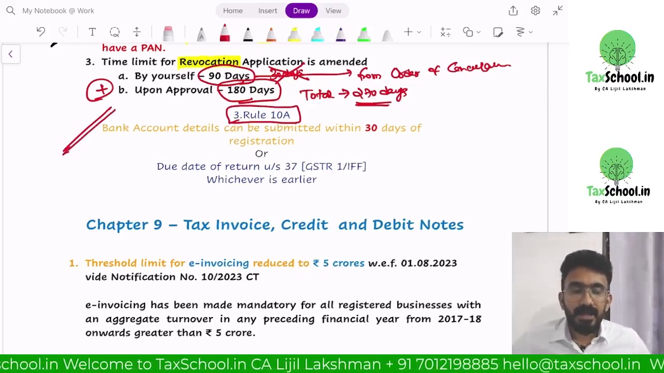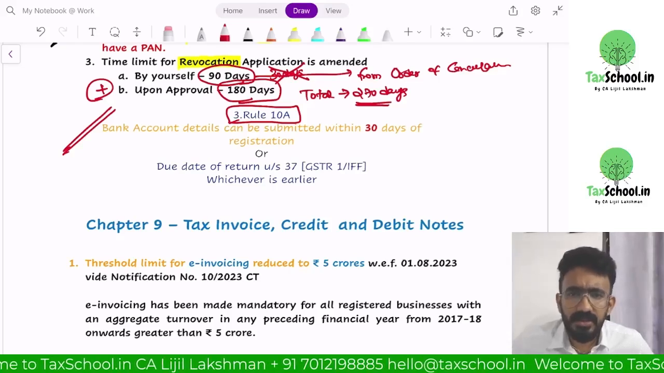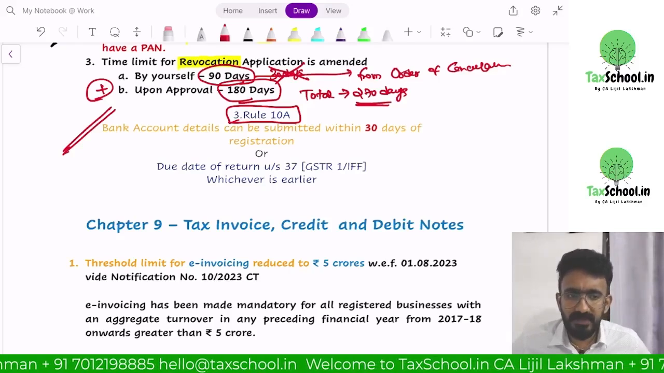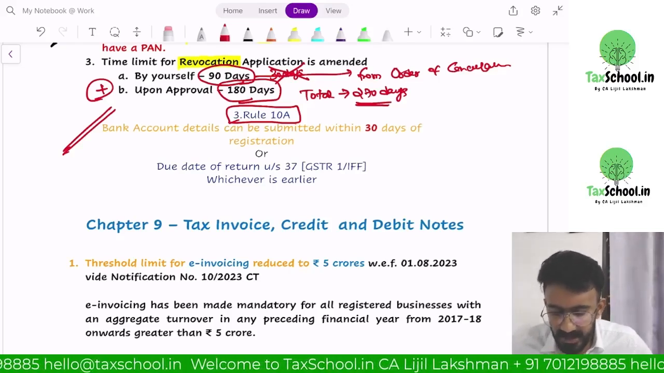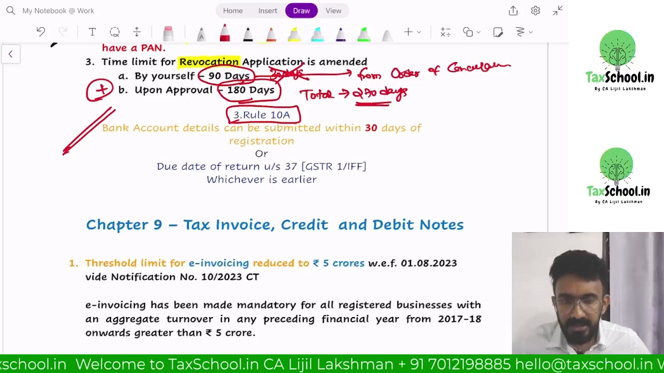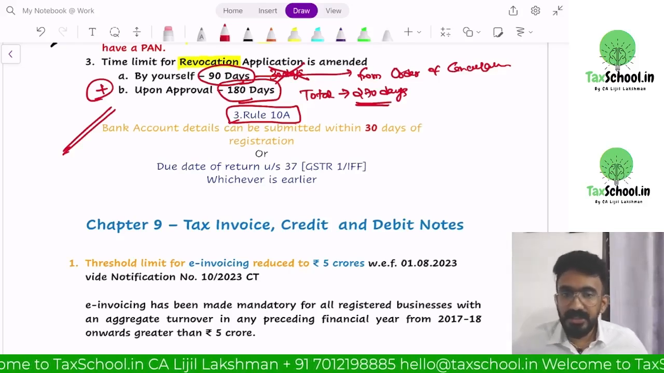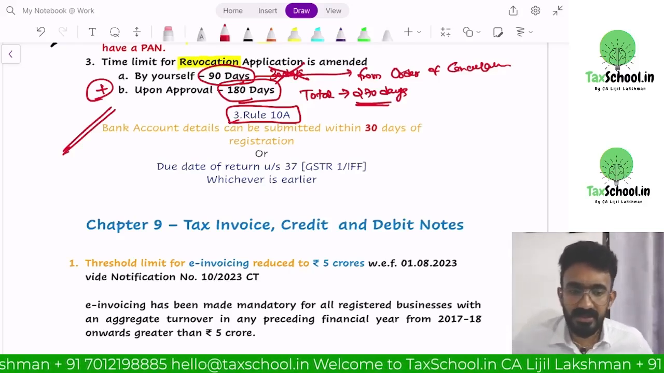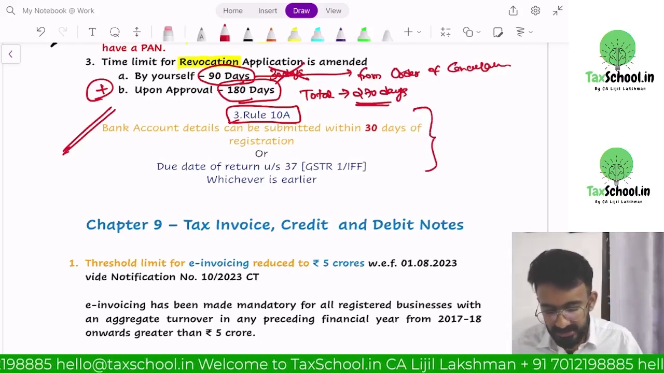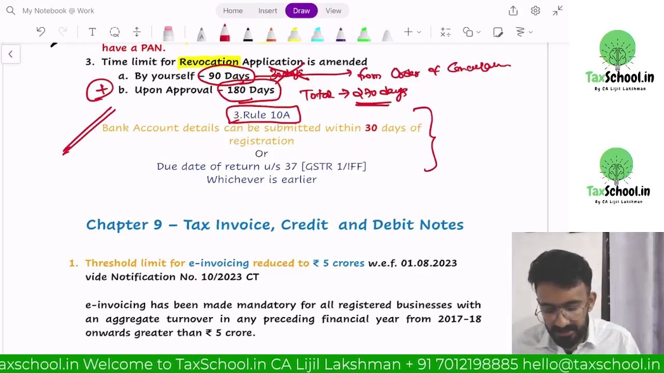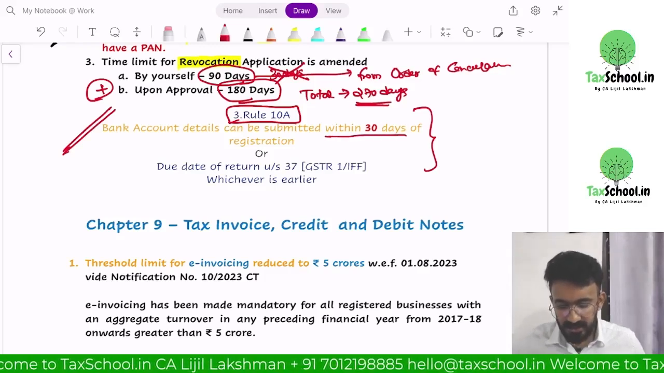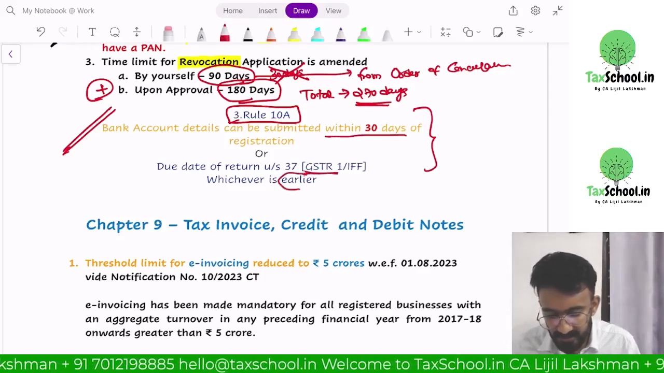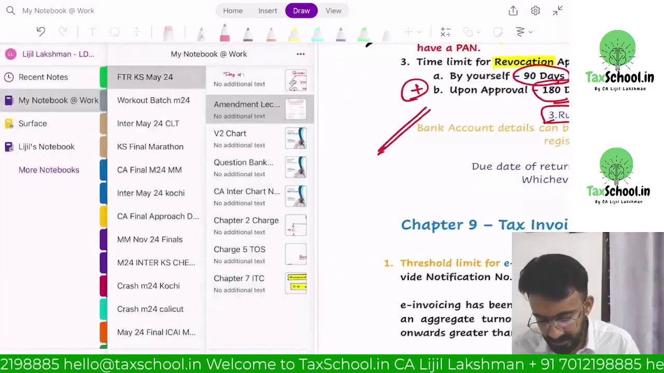Earlier, see, you can register in GST without having a bank account. But bank account details can be submitted later. Within how many days? The provision used to be 45 days and 3B date, whichever is earlier. Now that is updated, and they said bank account details can be submitted within 30 days of registration or due date of return under section 37, that is GSTR-1, whichever is earlier. I'll show you an example to understand this.